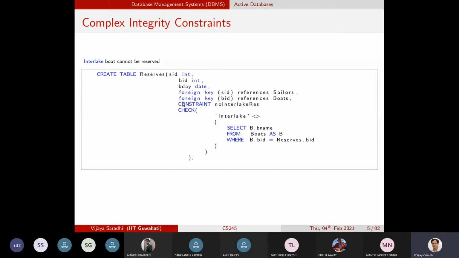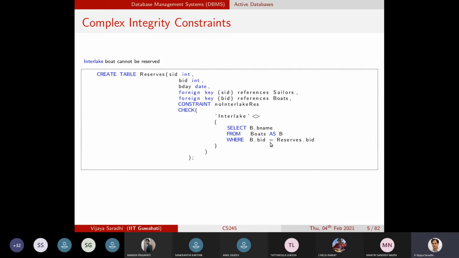Now the new thing is that we are creating a constraint named no Interlake reservations, and what we are trying to check is that we select all the boat names from the Boats table, which is joined with the Reserves table.